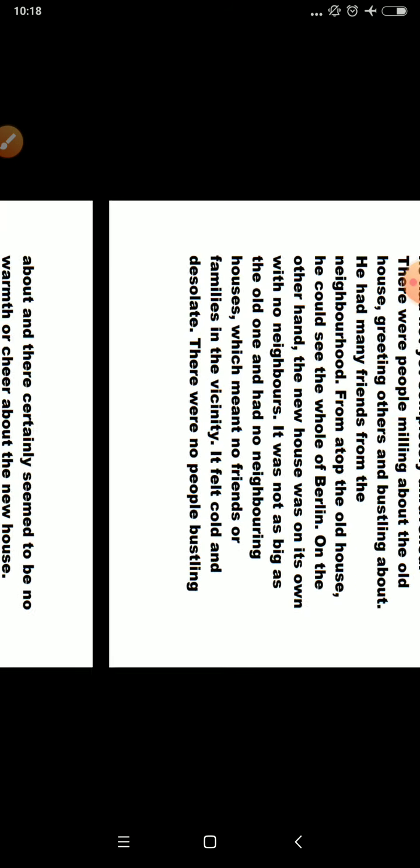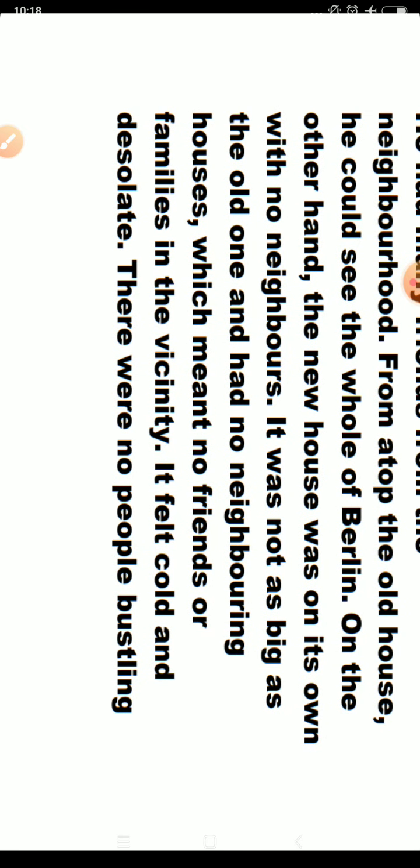Then I repeat from here again. From the top of the old house, he could see the whole of Berlin. On the other hand, the new house was on its own and had no neighbors. It was not as big as the old one and had no neighboring house, which means no friends or families in the vicinity. Up to vicinity I have given you in the previous slide.